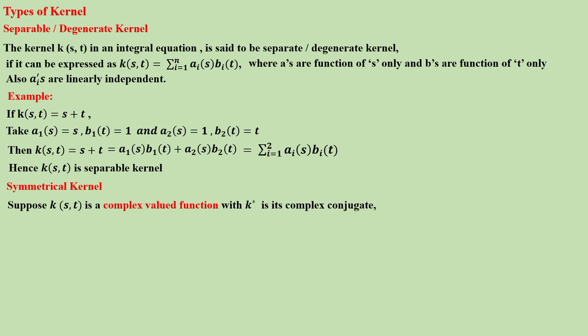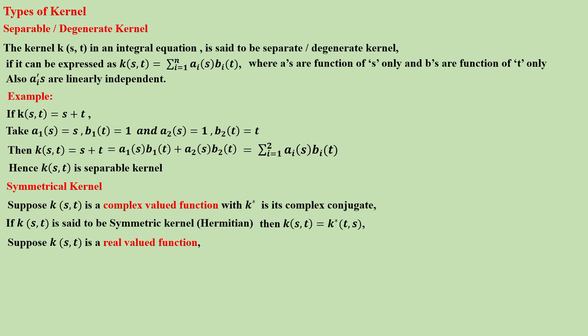Symmetrical kernel: suppose K(s,t) is a complex valued function, with K star its complex conjugate. K(s,t) is said to be a symmetric kernel or Hermitian kernel if K(s,t) equals K star (t,s). Suppose K(s,t) is a real valued function, then K(s,t) is said to be a symmetrical kernel.